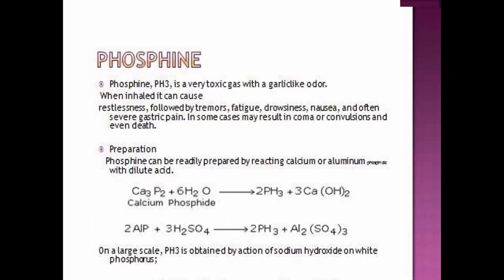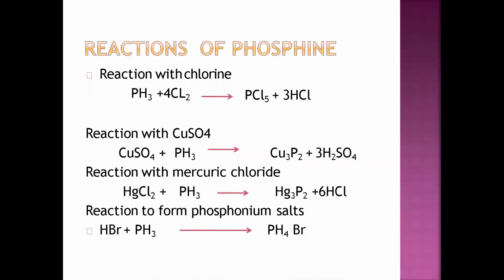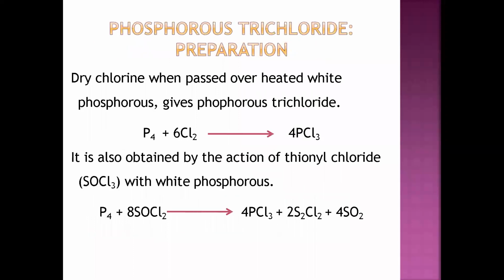First they explained what phosphine is, how phosphine can be prepared in the laboratory and commercially, and how phosphine reacts with other compounds, and what compounds we can obtain by reacting it. All right, so next compound is phosphorus tetrachloride.